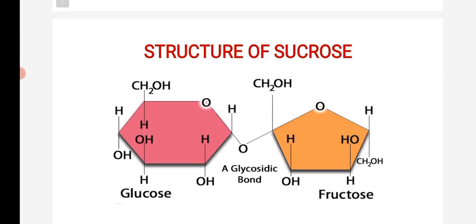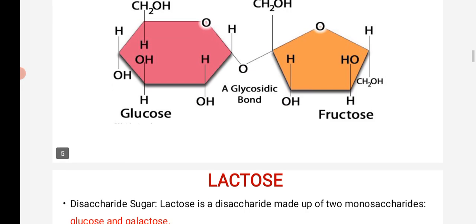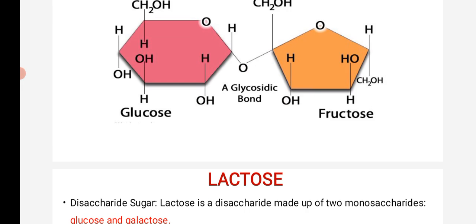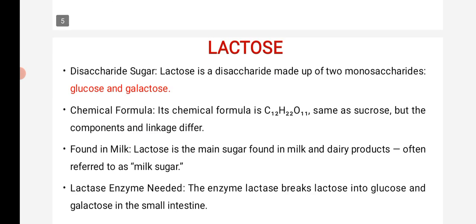This structure shows that sucrose is a combination of glucose and fructose. Glucose is one monosaccharide, and fructose is another monosaccharide. Both structures have the formula C6H12O6, but glucose has an aldehyde group on the first carbon atom, while fructose has a ketone group. These two sugars combine by glycosidic bonding. So next we will move on to lactose.